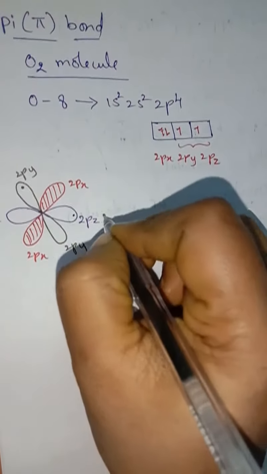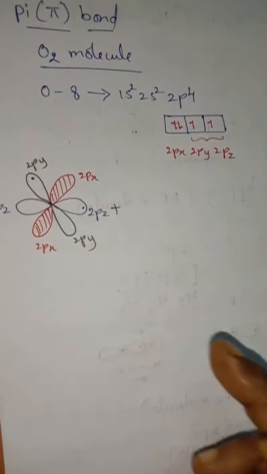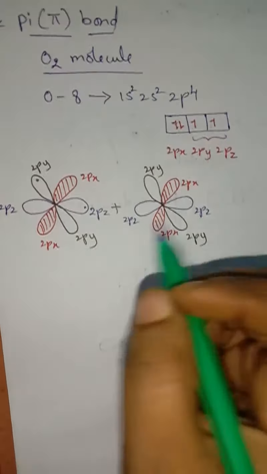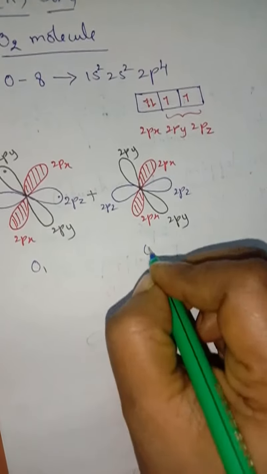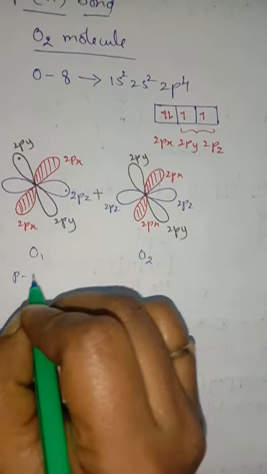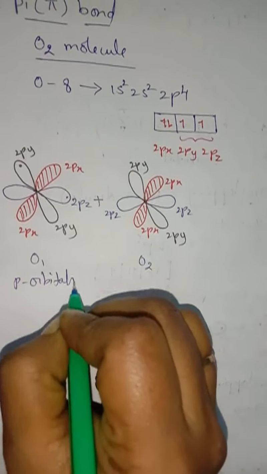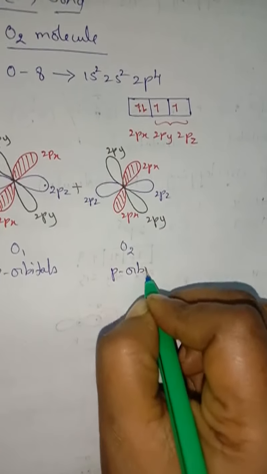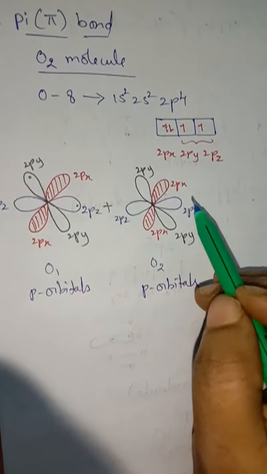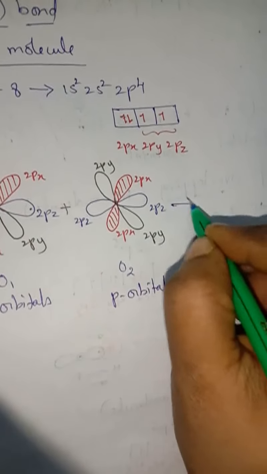So this will be combined with another p orbital of oxygen. So look at here, another p orbital. This is for oxygen 1, this is for oxygen 2. So here both were p orbitals only. Understand? So here p orbital overlaps with the p orbital of another oxygen atom.